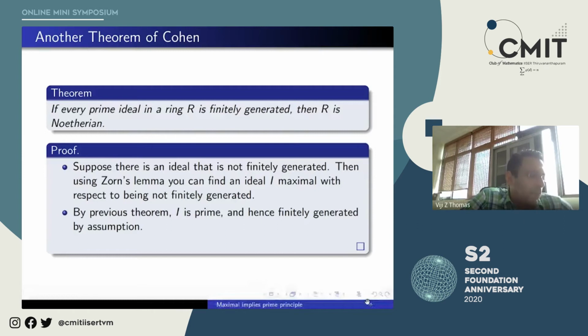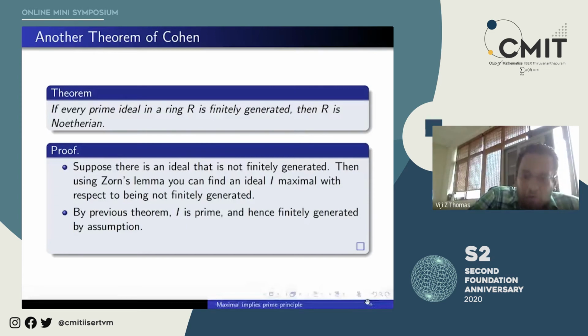For example, to prove I is maximal among non-principal ideals and prove I is prime, it goes almost the same way. Of course, with slight change. And then as a corollary, if you prove every prime ideal is principal, then you can prove that the ring is a principal ideal ring. If you can prove that every invertible ideal is prime, then you can prove that every ideal in the ring is prime, R being a domain. So these kinds of theorems are very common. Now, I don't know whether it was common to you or you knew about it.